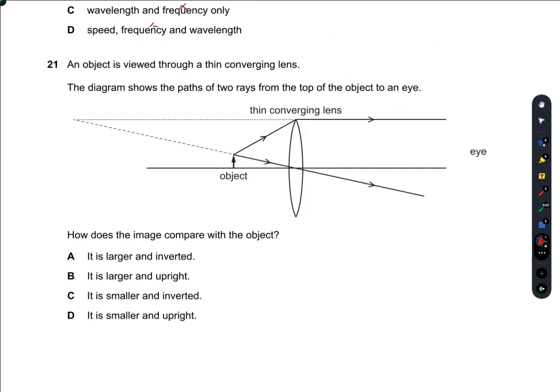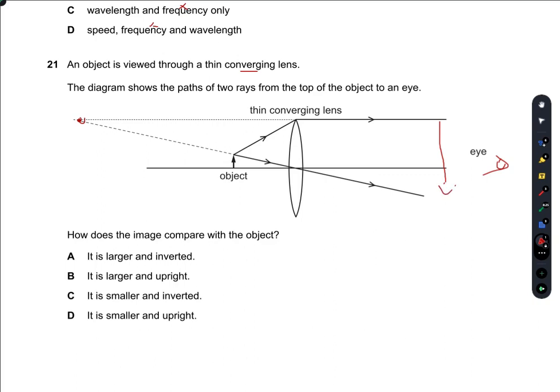An object is viewed through a thin converging lens. The diagram shows the path of two rays from the top of the object to an eye. How does the image compare with the object? Now, this is definitely a virtual image. The eye is placed here, so the image is being formed here. So it would be a much larger image, a highly magnified image.